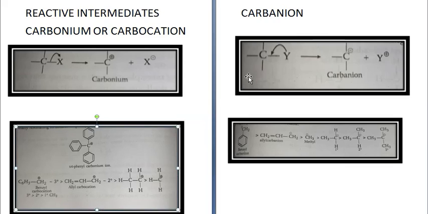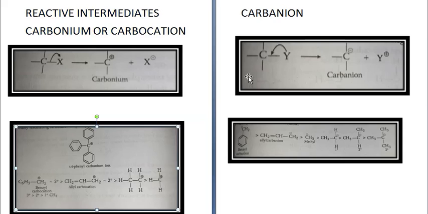Now next is, benzyl and allyl carbocations both are resonance stabilized. Now in tertiary carbocation there is dispersal of positive charge over 4 carbon atoms, and greater the charge dispersal, greater is the stability, so it is more stable. There are 3 electron releasing alkyl groups showing maximum plus I effect, and the decrease in positive charge of the carbocation is to the maximum extent, and stability is increased.